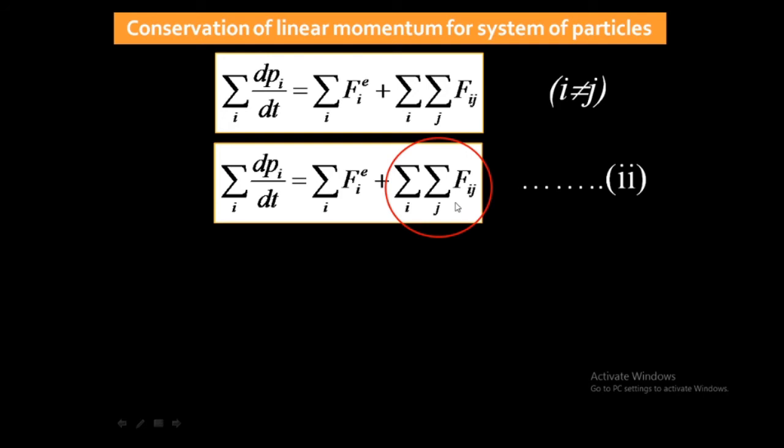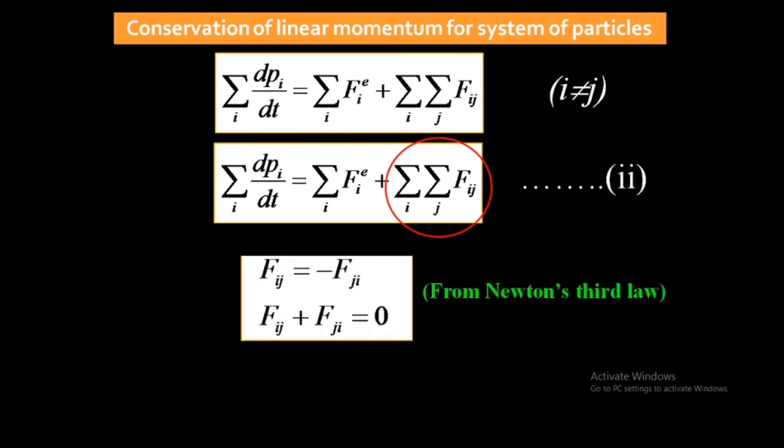But we know that Fij plus Fji is equal to 0, because according to Newton's third law of motion, the force acting on the ith particle due to the jth particle is equal to the force acting on the jth particle due to the ith particle, but opposite. It means that Fij is equal to minus Fji.